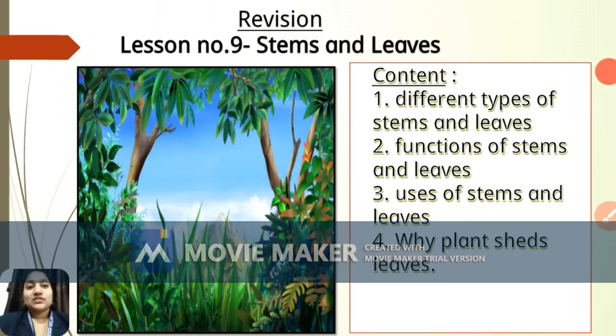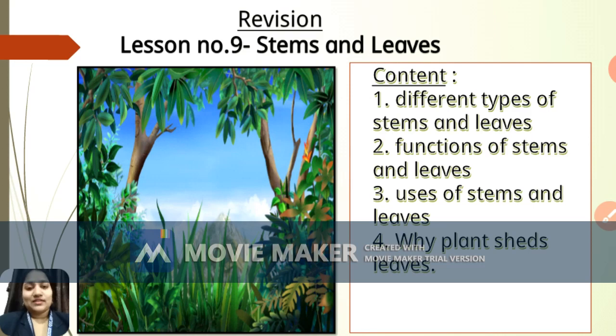So, yes, students, that was all about lesson number 8, composition of air. Now we'll see lesson number 9, that is stems and leaves. Here the contents are different types of stems and leaves, functions of stems and leaves, uses of stems and leaves, and why plants shed leaves. These are the four important points of this lesson. So we'll deal with it through this conceptual video so that it's helpful for you.